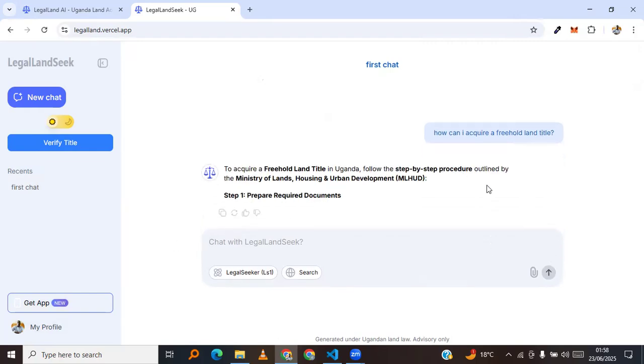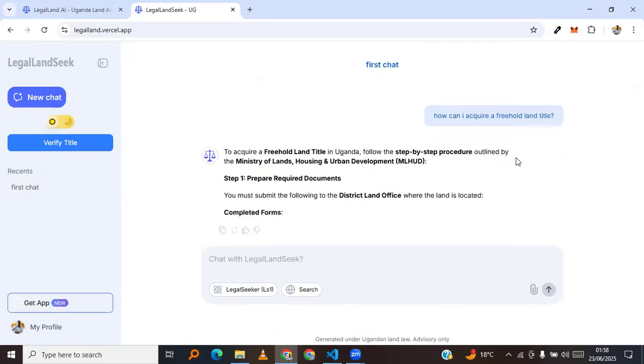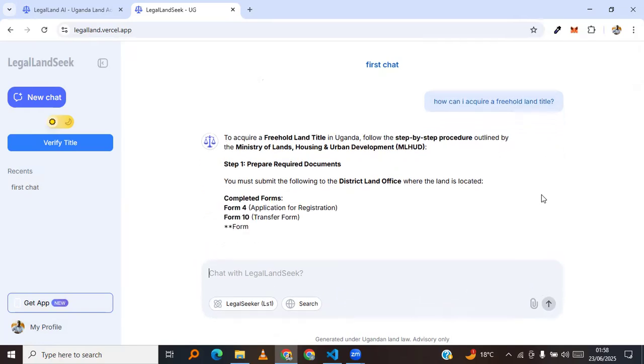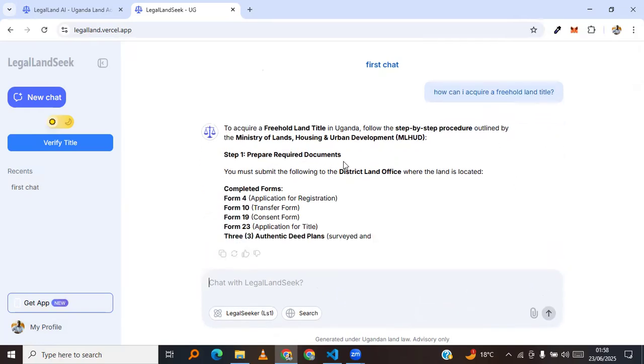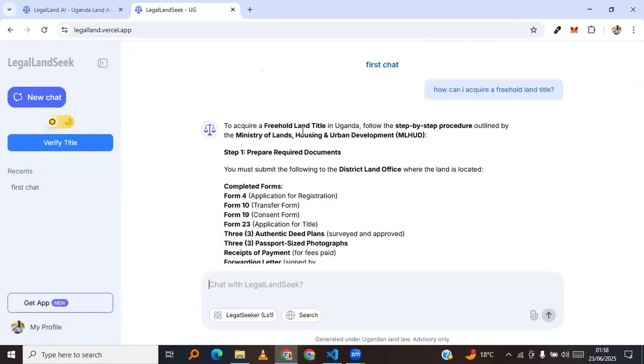So it has responded in about a half a minute. So this is the response it's giving us to acquire freehold land title in Uganda, as it has been specified for us in Uganda, even without us specifying it here, because the context is in Uganda.